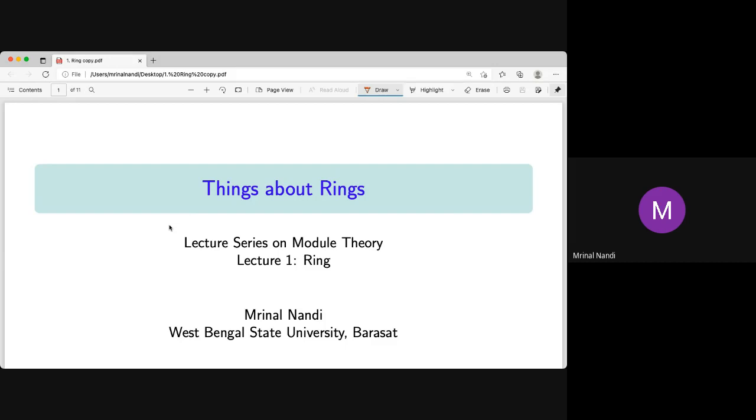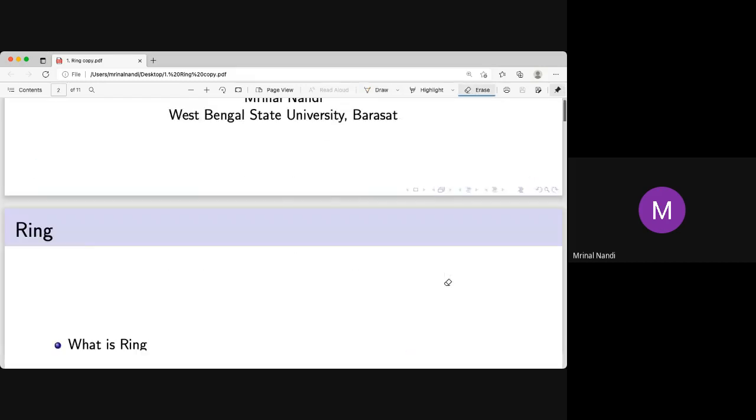The first day of module theory, we just briefly recapitulate on rings. The topic is things about rings. We know all this ring theory from our previous classes; it is just a brief recapitulation. So this is the first lecture on module theory, and the module is based on a ring, like a vector space on a field, a module on a ring. So we need a ring to study modules. So let's start with rings.